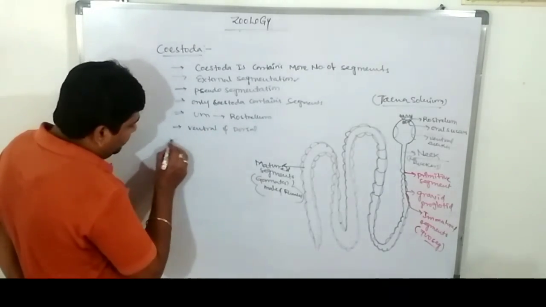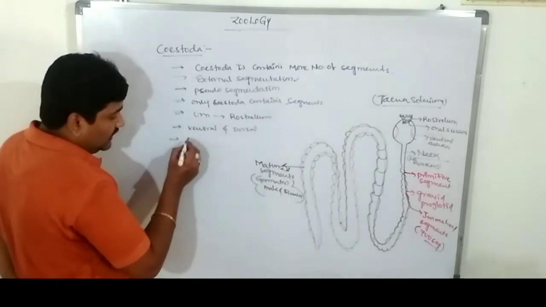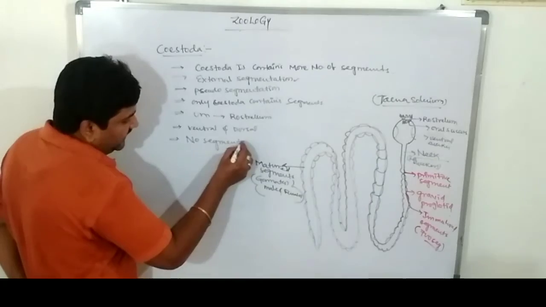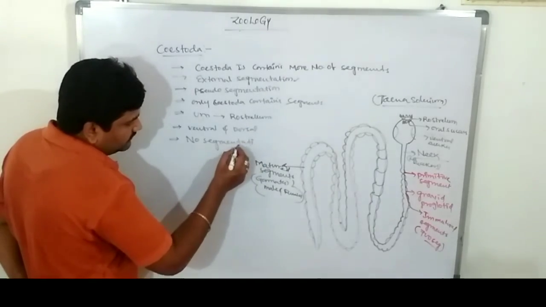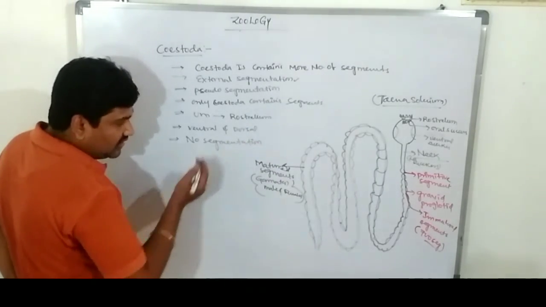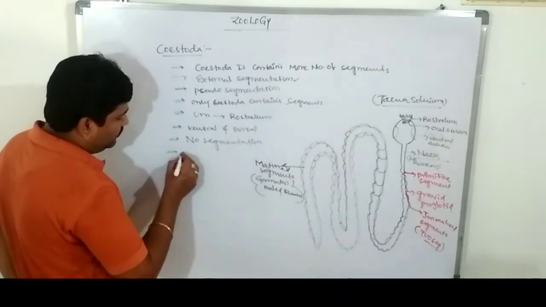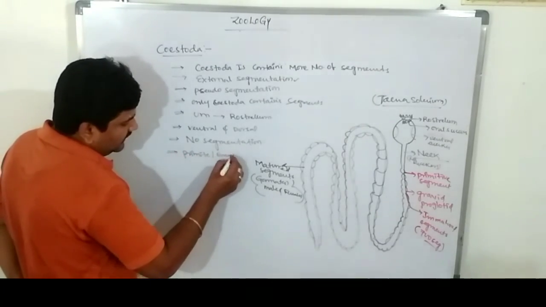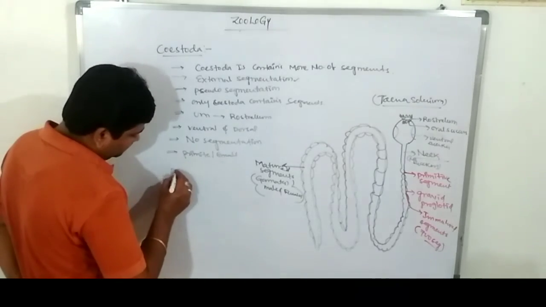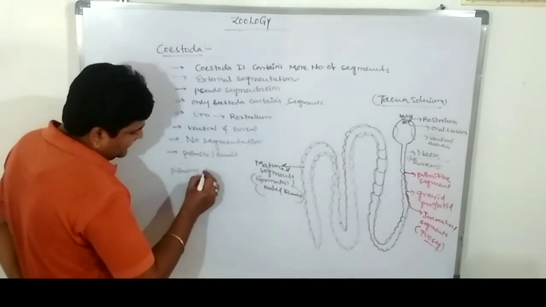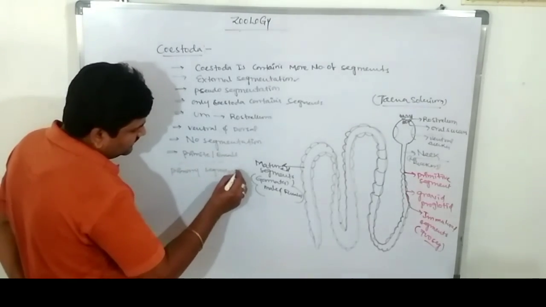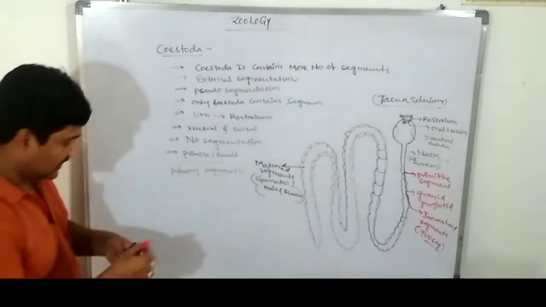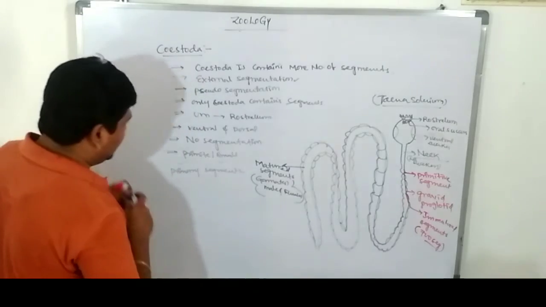Next, below the head is the neck. On the neck region there is no segmentation. Below the neck are the primitive or primary small segments. These primary segments are called immature segments.